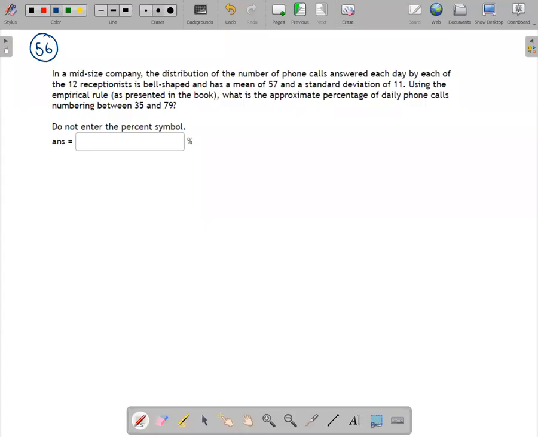At a mid-sized company, the distribution of the number of phone calls answered each day by each of the 12 receptionists is bell-shaped, has a mean of 57, and a standard deviation of 11. Using the empirical rule presented in the book, what is the approximate percentage of daily phone calls between 35 and 79? All right, let's see if we can work this out.